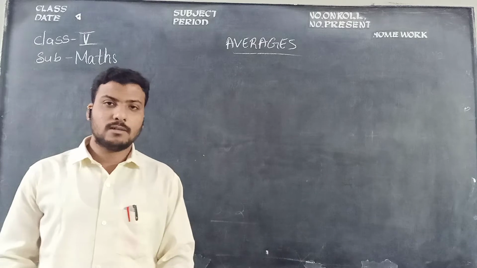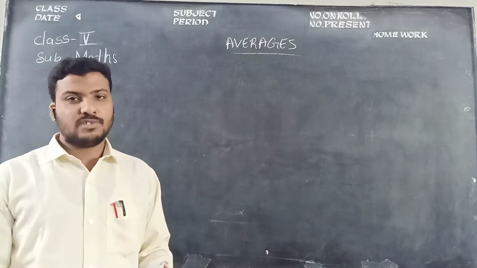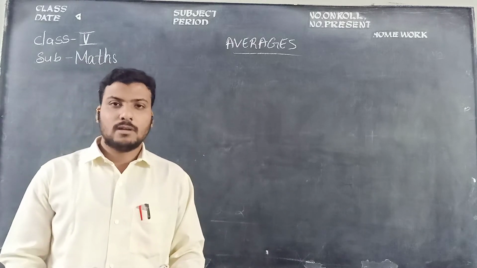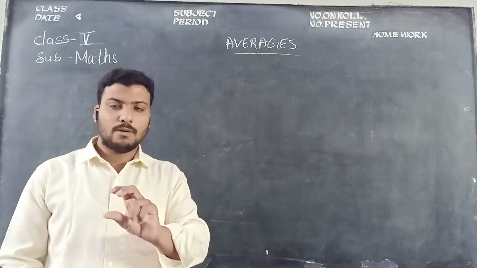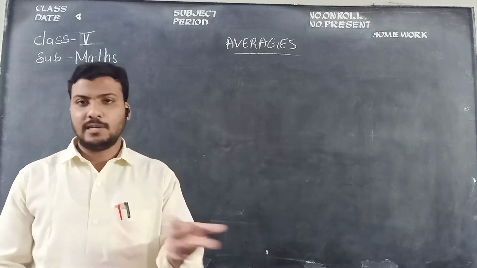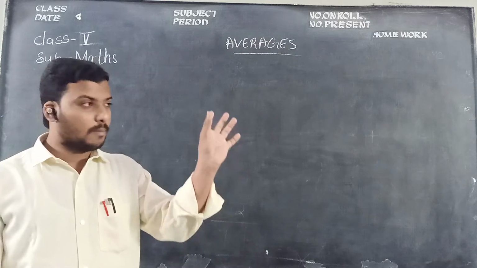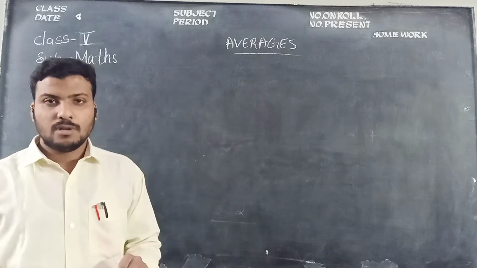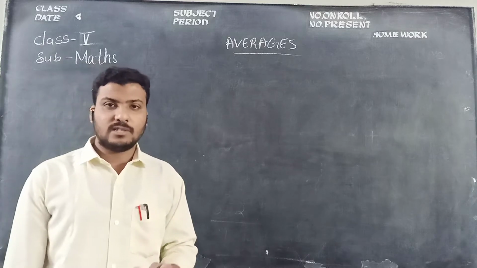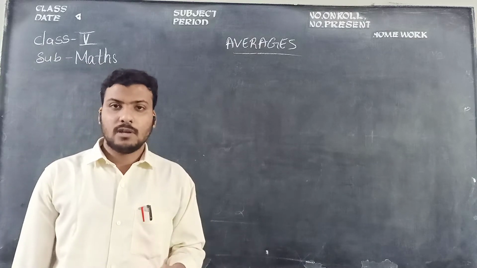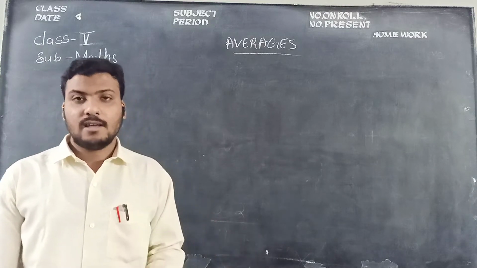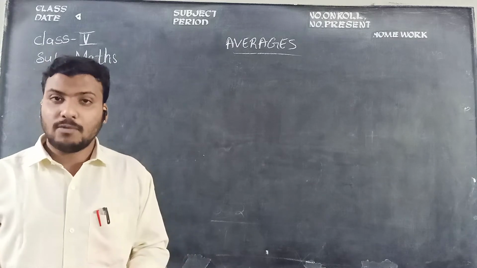And you might have seen cricket. The Test player or one-day batsman or the T20 player, whatever the player, if the batsman's profile is shown, it tells how many centuries he hit, how many fours, what is his strike rate, and what is his average score.